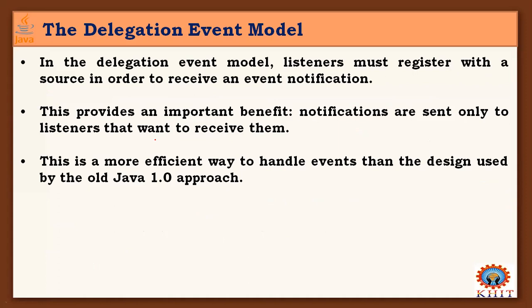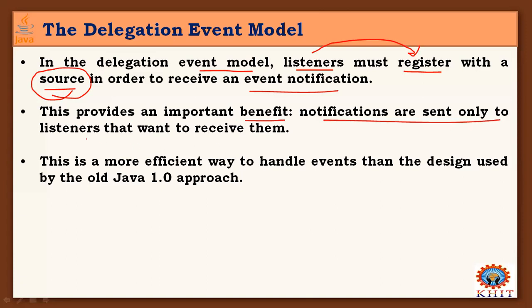Inside that, there are some more points needed. In this delegation event model, listeners must register with a source. Then only will the event generated by the source be sent to the particular listener registered with that source, right? So in order to receive an event notification, it is mandatory for listeners to register with the sources. This provides an important benefit: notifications are sent only to listeners that want to receive them.